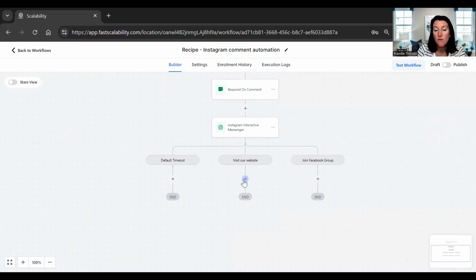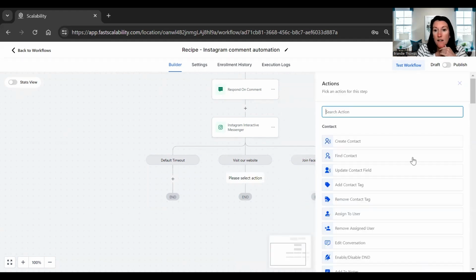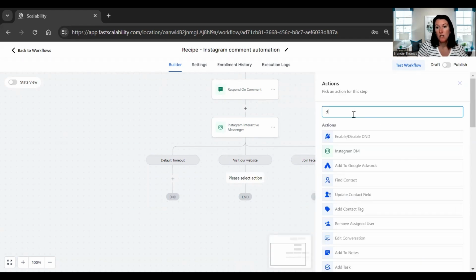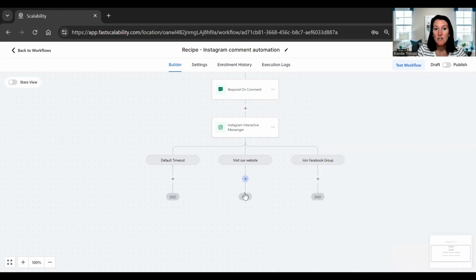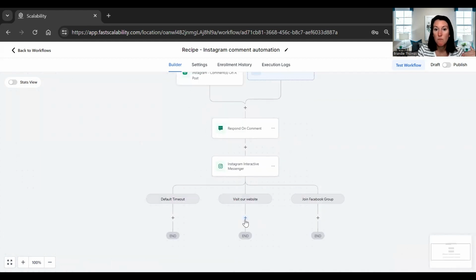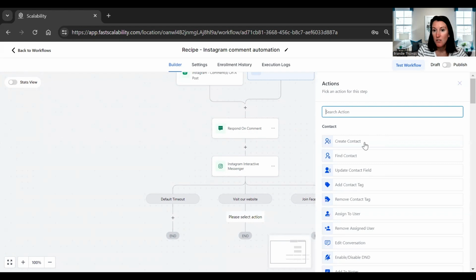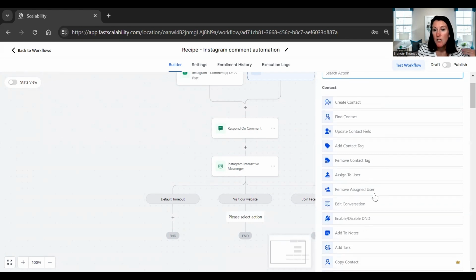Okay, so now you can do more here too. If you wanted to take this further, you could add another DM message here after they click that button and just be like, hey, thanks, just want to make sure that you were able to get the link and that everything downloaded properly for you. So you can send them another message, like, I would love to book a meet and greet call with you. Here's my link for scheduling. So you can continue on this process with more actions.